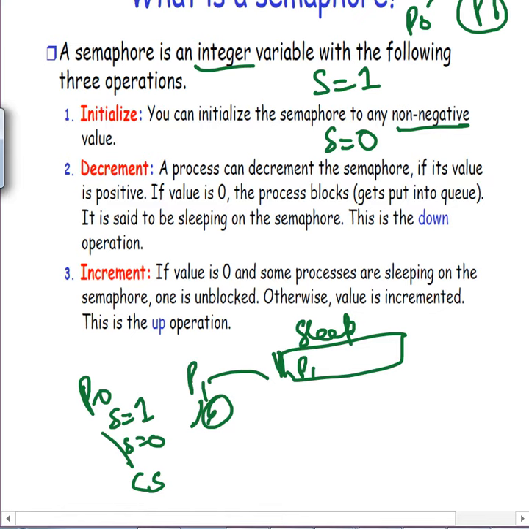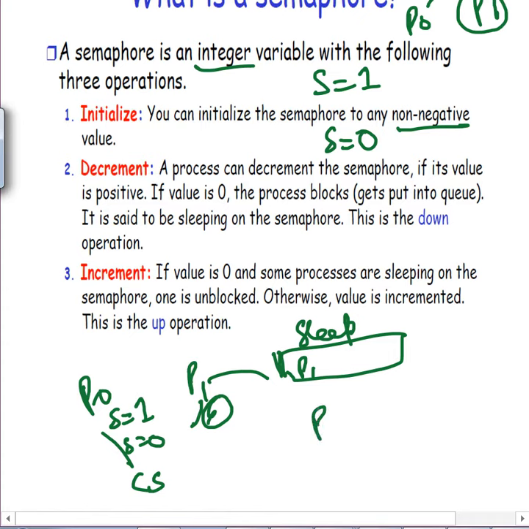Sleep means it's not in a ready queue. It is in a waiting queue or blocked queue, whatever it is, and it is then the job of P0 to wake it up. By this, the busy wait loop is gone, because P1 will never be given the CPU now. If we gave P1 the CPU, it would get stuck in here and do nothing, because it wants the critical section, which is being used by P0. So it is better that P1 sleeps. That means the scheduler is not going to assign P1 the CPU.